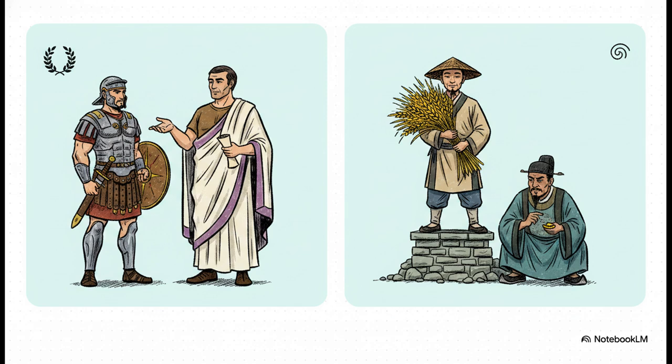But in stark contrast, Chinese Confucianism morally elevated the agricultural peasant. Farmers were genuinely revered as honest providers. They were seen as the very foundation of the nation's survival. And here's a fascinating twist. While Rome let the wealthy business class amass a ton of social power, Chinese Confucians looked at merchants as kind of secondary, unproductive leeches, honestly, who thrived on shady business practices instead of honest, hard labor.